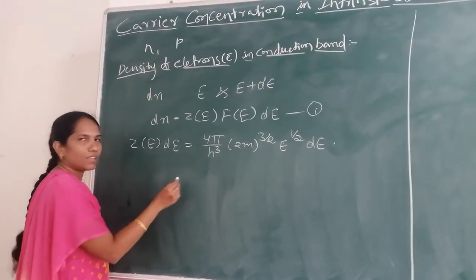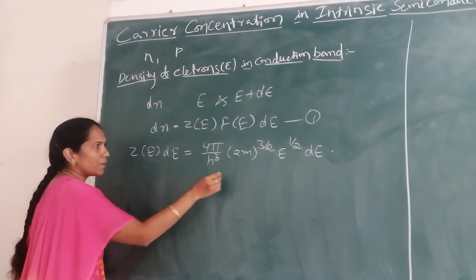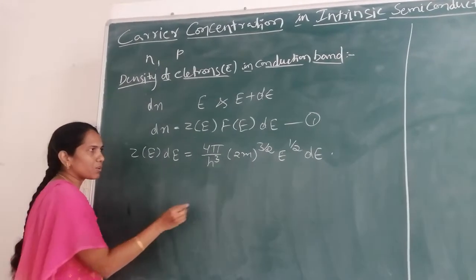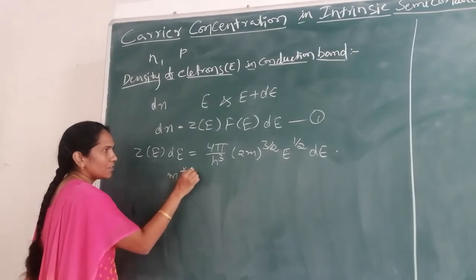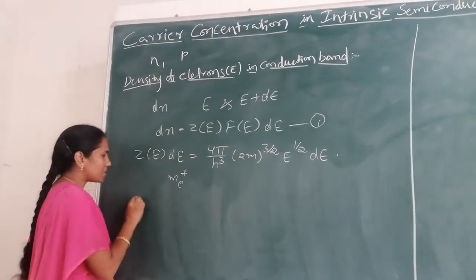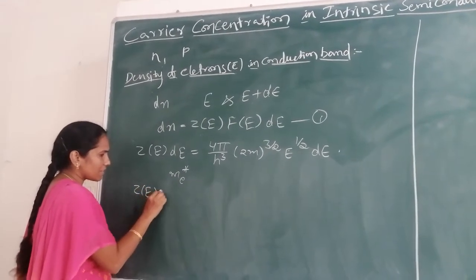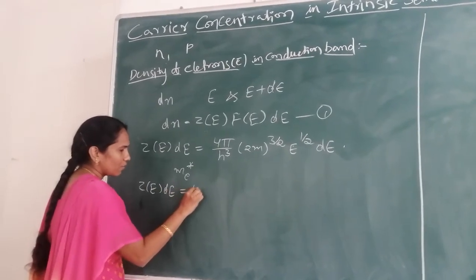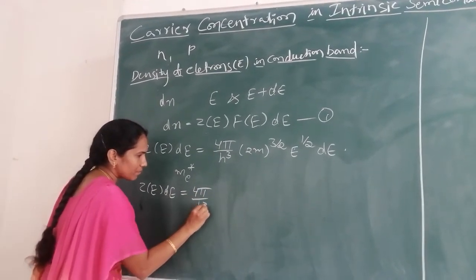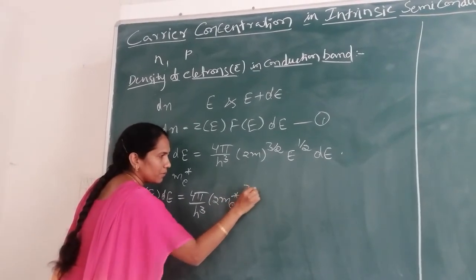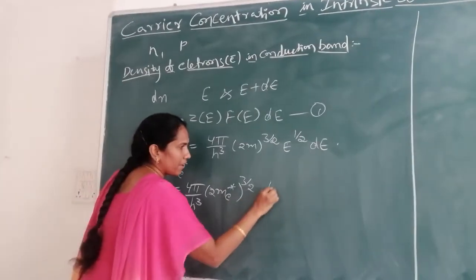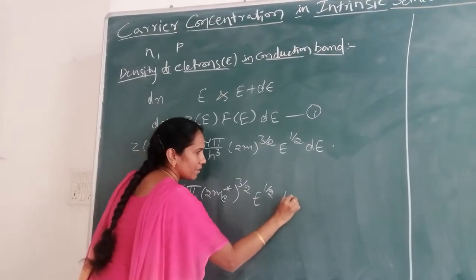Now here the electron is moving in a periodic potential, so the mass of the electron is replaced with its effective mass. So m is replaced by m_e*. The expression for the density of states is written as 4π by h³ (2m_e*)^(3/2) E^(1/2) dE.